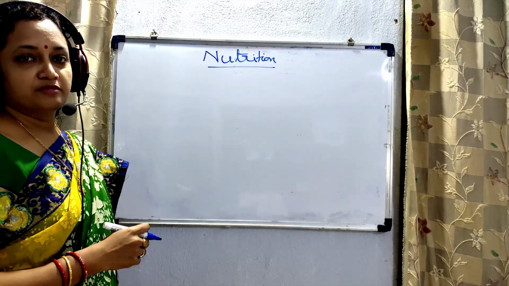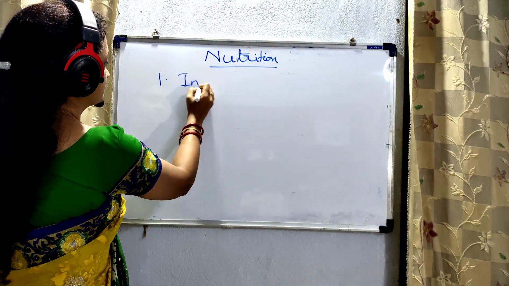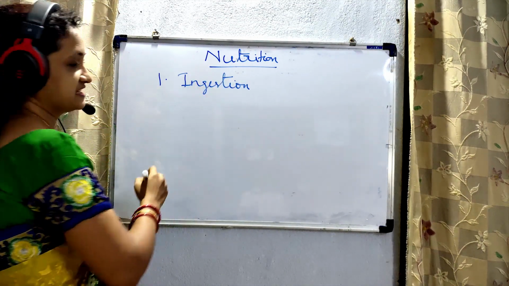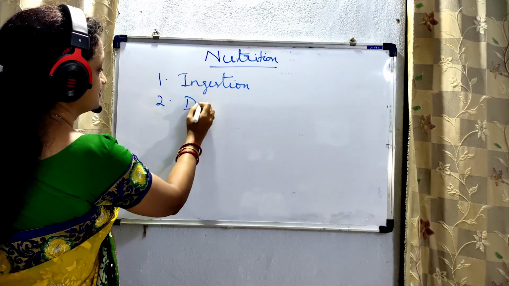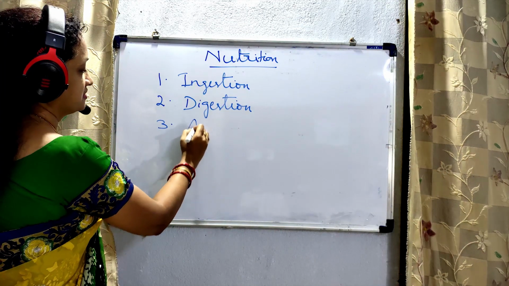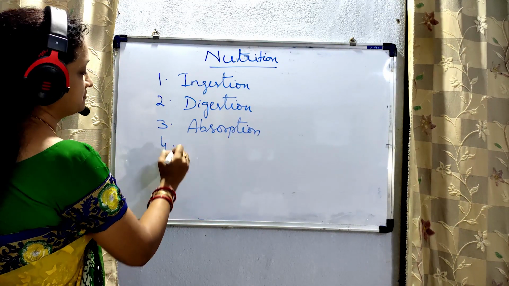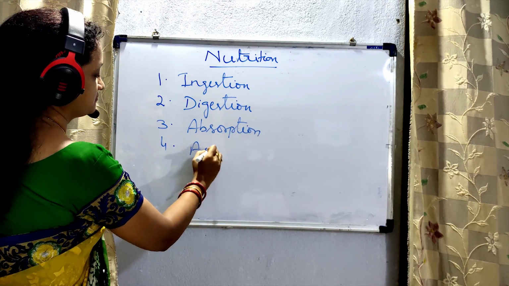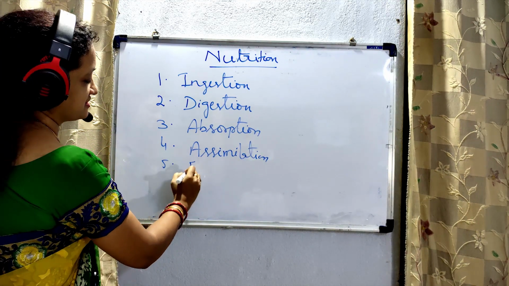So, nutrition involves these steps. Step 1 is ingestion. Second step is digestion. Third step is absorption. Fourth step is assimilation. And fifth step is egestion.